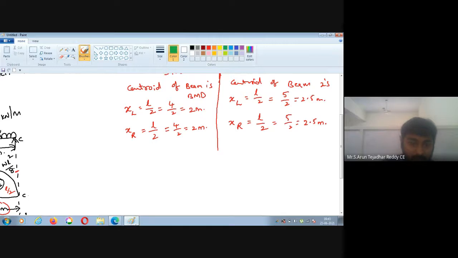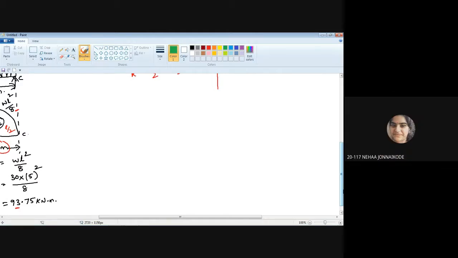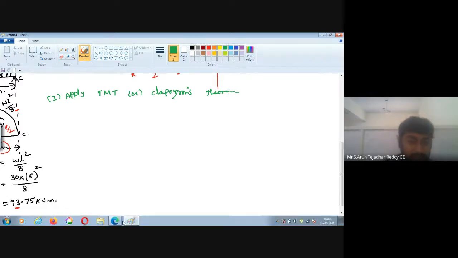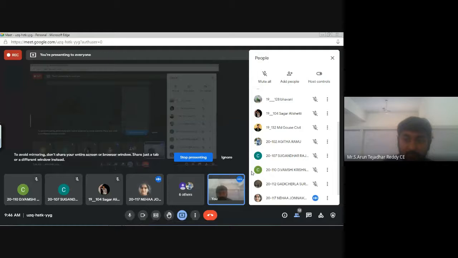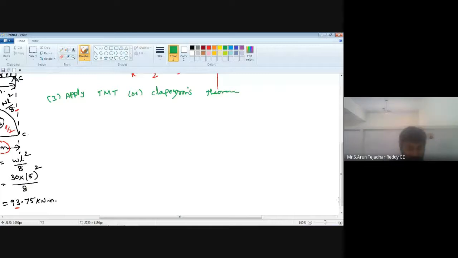Now, coming to the third step. Neha, what is the third step? Apply TMT or Clapeyron's theorem. Yes. So here the third step is to apply TMT or Clapeyron's theorem. And here, what about the formula, Neha? Our TMT formula, what is the formula?